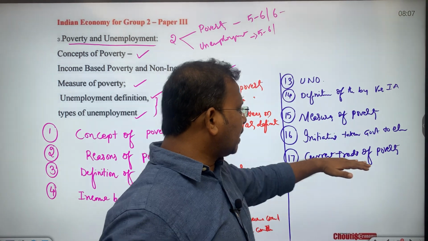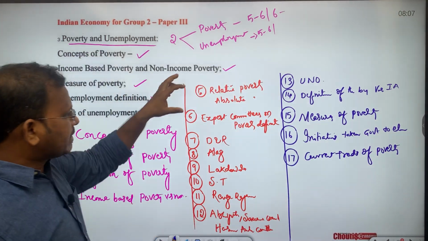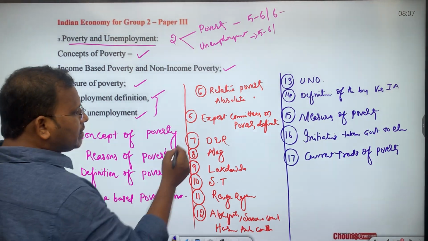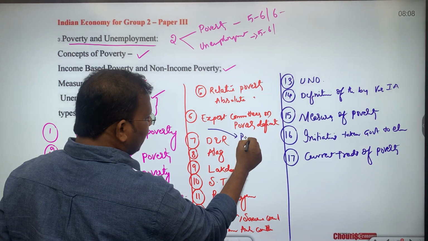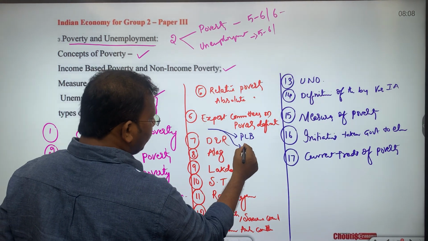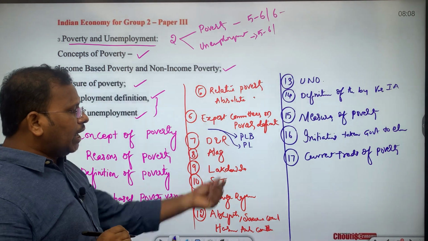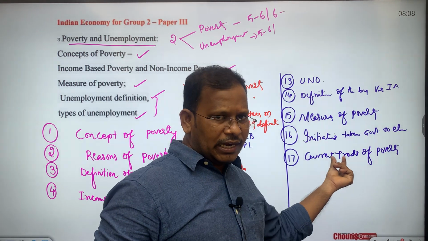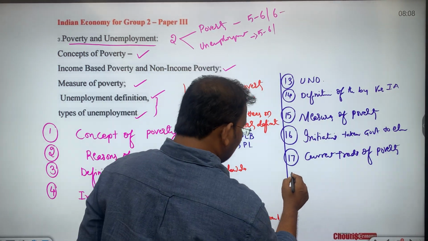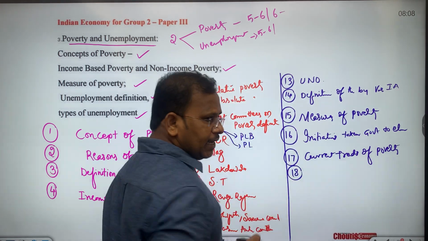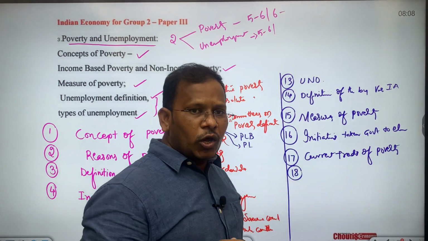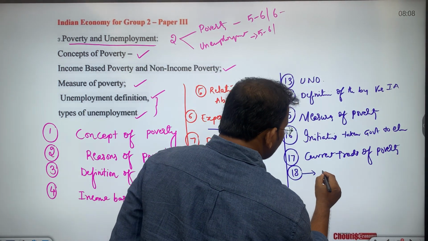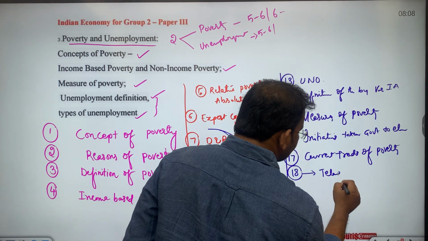Along with the current trends of poverty, as part of the expert committees on poverty definition, we will also study what the poverty line basket is, and what the poverty line is. Along with these, we will also study the current trends of poverty in India and also state-wise poverty estimations. Then we would also study the exclusive Telangana related poverty statistics.